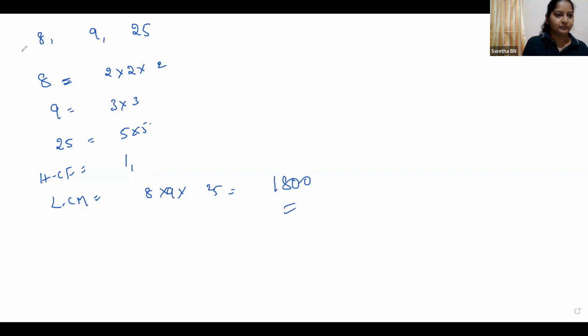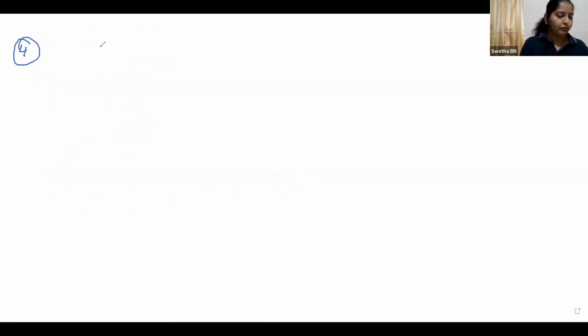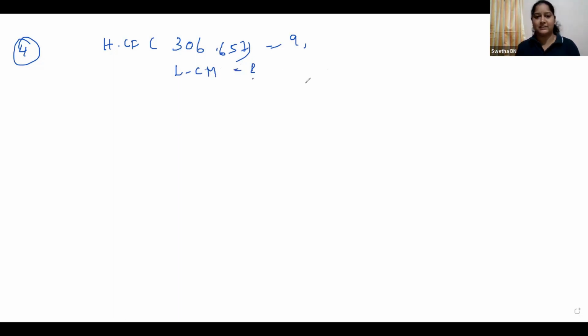And the next one. Fourth one, they have given HCF of 306 and 657 is equal to 9. Find LCM. Okay, tell me how will you find LCM? They have given HCF. We need to find LCM. How? How can we find?